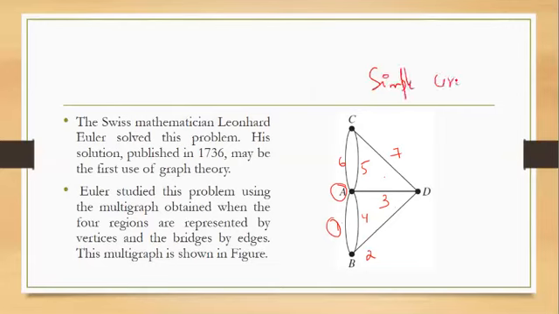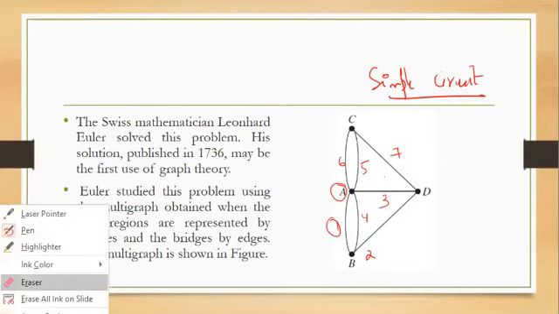What do you mean by simple circuit? A simple circuit is basically when you start from one point and reach back at the same point without going through the same edge twice. Okay, so in this case, the mathematician Euler tried to solve the problem and he obtained a multigraph for the same. Now this can be taken as an exercise and you can try to solve it by yourself, how we can traverse through this graph from a point and reach back to that point by traveling each edge exactly once.